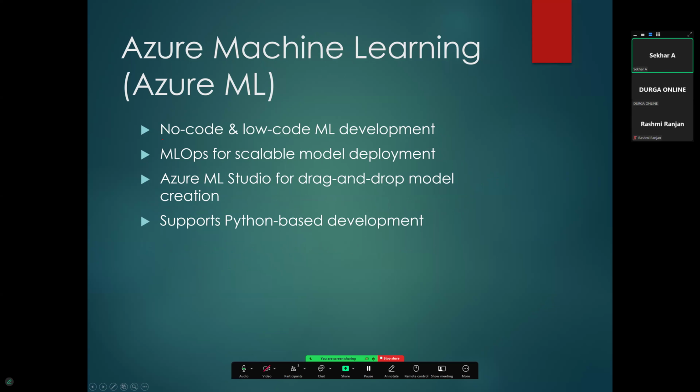When you go for Azure Machine Learning, it offers no-code and low-code ML development, with ML Ops for scalable model deployment. Nowadays Microsoft has come up with inbuilt free models that we can consume directly. Azure ML Studio offers drag-and-drop model creation. You know Visual Studio, right?